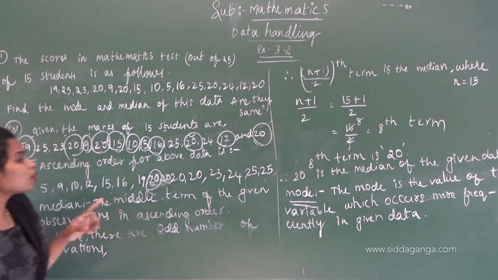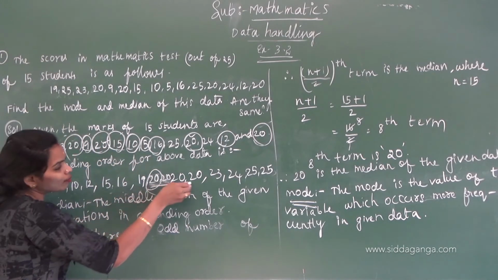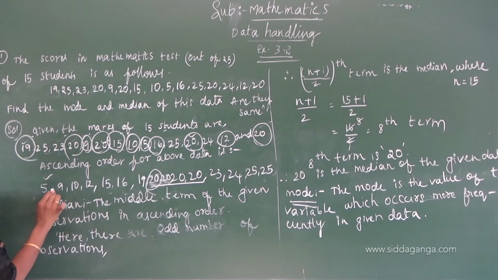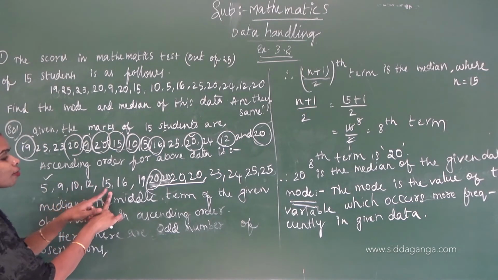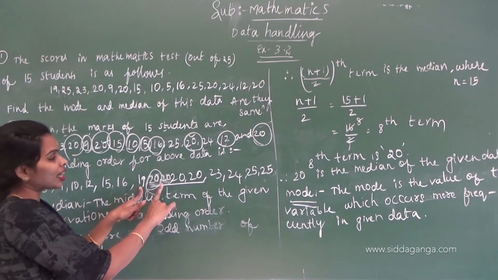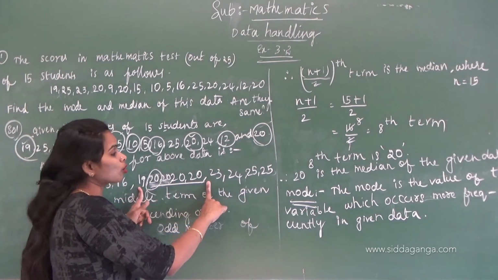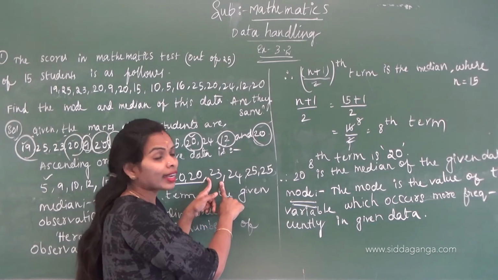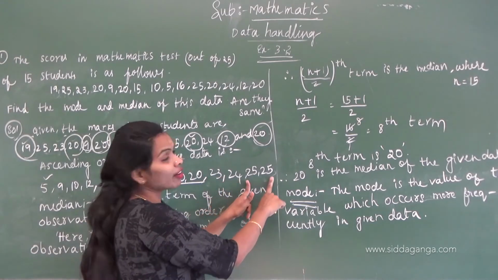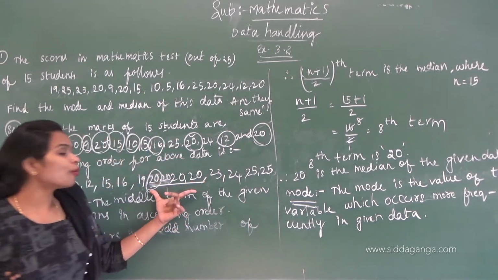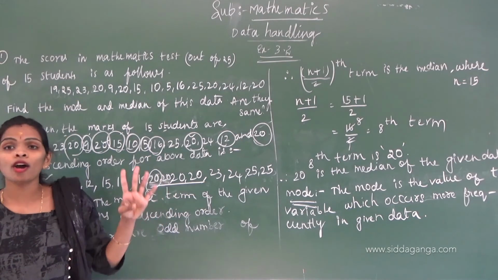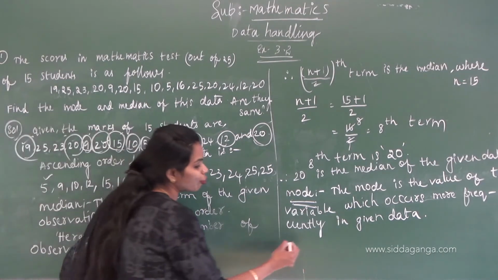Which is the most occurring element? 20 comes 4 times, 5 comes 1 time, 9, 10, 12, 15, 16, 19 each 1 time, 23 and 24 1 time, 25 comes 2 times. How many times is 20 coming? 4 times.